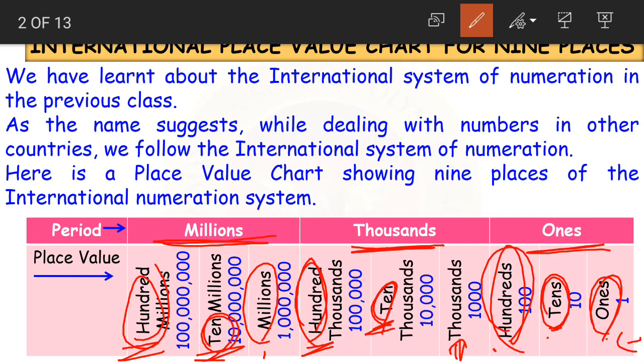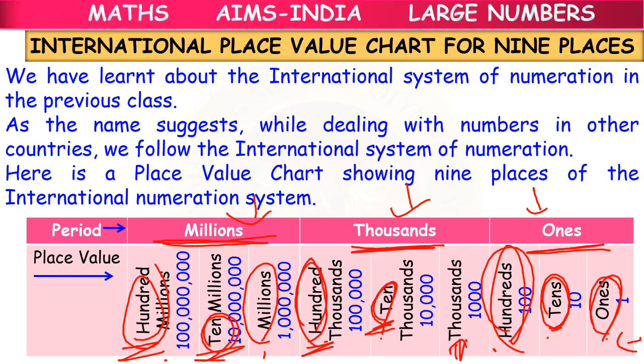It is easier to remember, right? Only 3 periods, and even the place values we have 3 types: ones, tens and hundreds. Understood, children? In ones period we have ones, tens, hundreds, and in thousands period we have thousands, 10,000s and 100,000s. In the millions period we have millions, 10 millions and 100 millions.